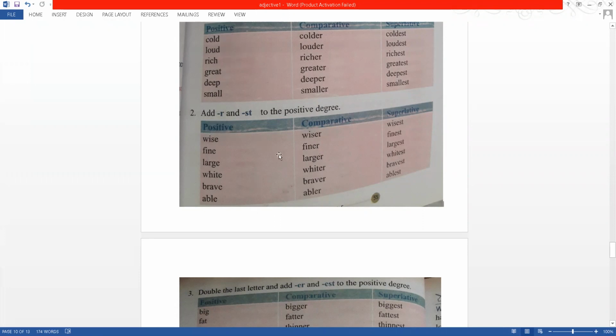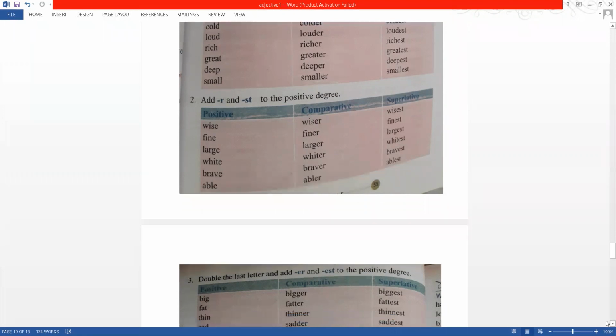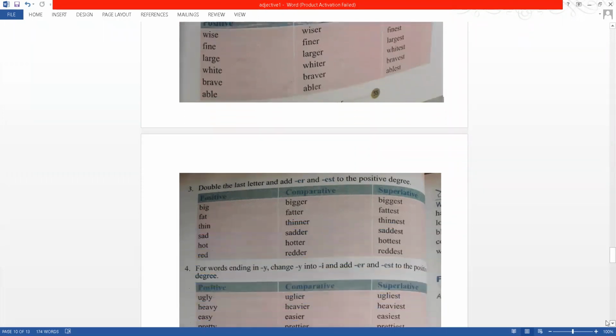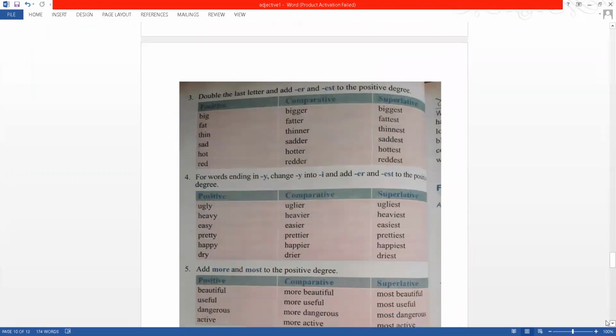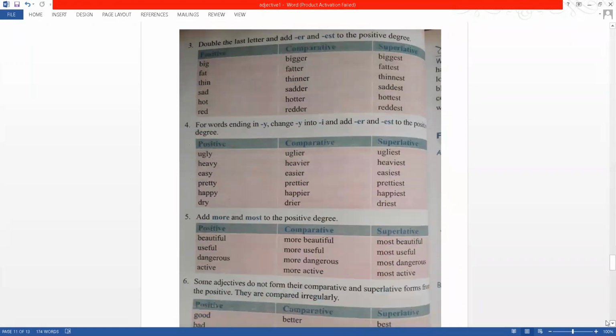And in the case of these words where there is an E at the last, you don't need to add ER, you just add R, and ST only in superlative form. And then you come to this type of adjectives where you double the last letter in positive form, right? You write the last letter twice. So in big, you write BIGG: bigger, biggest. So here you double it. Fat is also the same: fatter, fattest. Thin also. In comparative, you double the last letter of the positive form and then add ER. And in superlative form, you double it and then add EST.